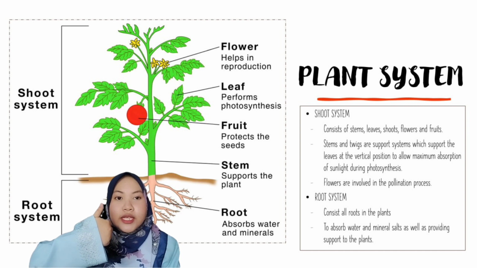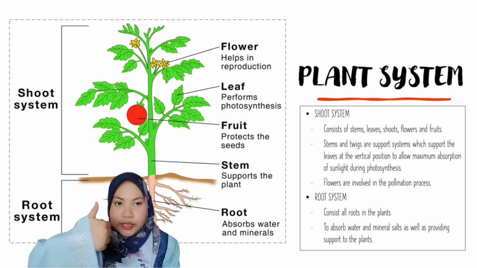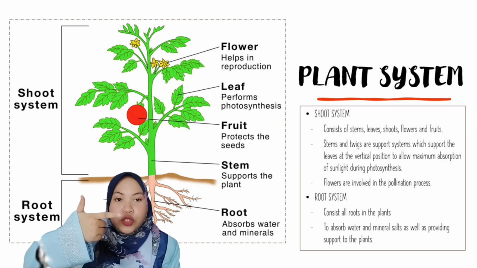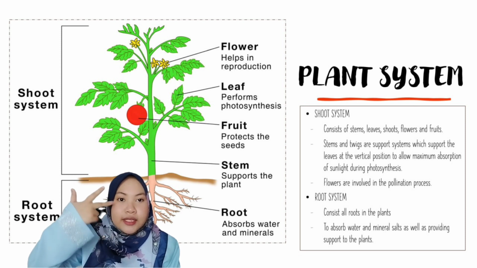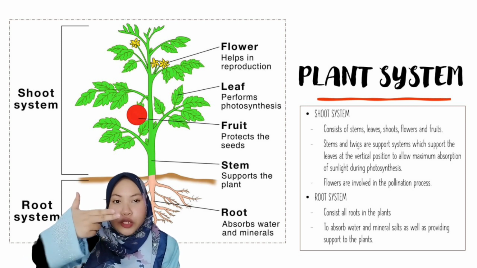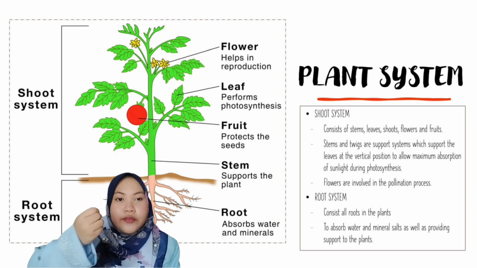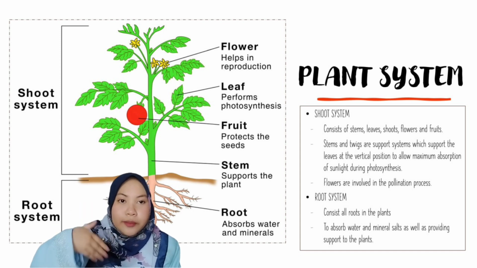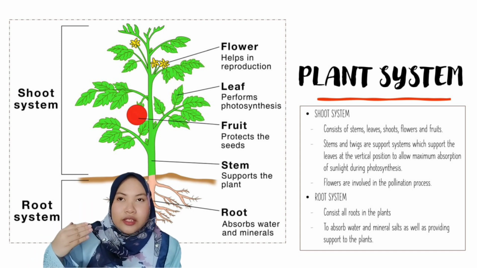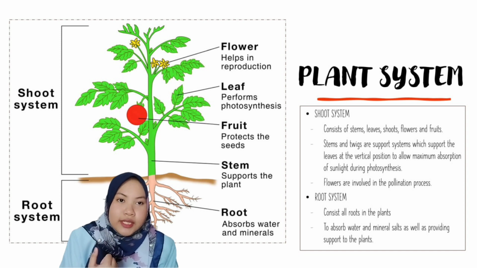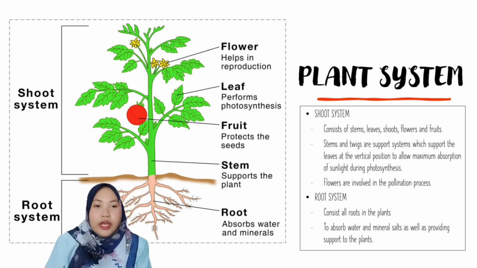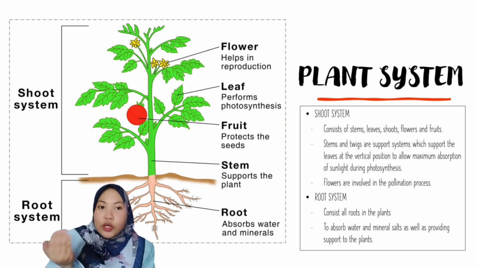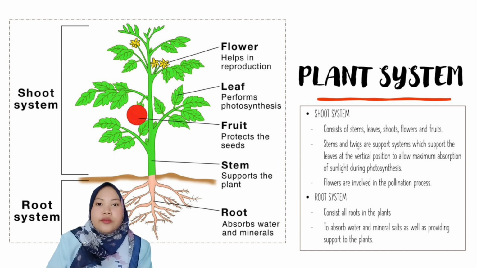The flower is involved in the pollination process. Fruits protect the seeds. The stem provides support to the plant, and the leaf helps in the photosynthesis process. Next we have the root system, and the only function of the root system is to absorb water and mineral salt from the ground.